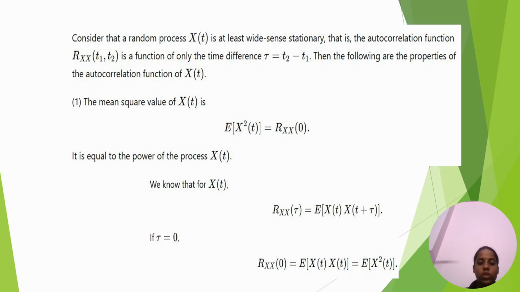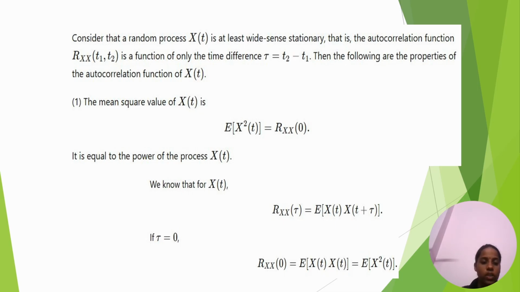If tau equal to 0, in tau it is replaced 0 in tau place. Rxx(0) equal to E of X(t) into X(t). Here it is tau. Why this tau can be replaced with 0? Because tau equal to 0. The mean square value is produced, E of X square of t.